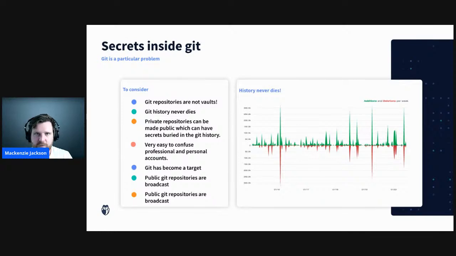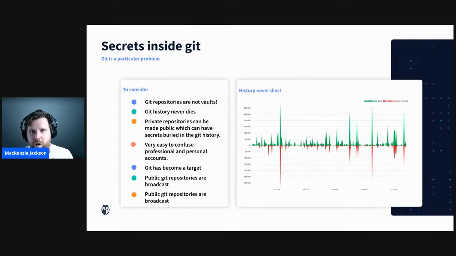And then the last point before I move on is when we think about public Git repositories, particularly in cloud hosts like GitHub, we intellectually know that if we have something that's public, then anyone can view it. You can go to the URL or you can search for it and it will come up. But what we don't often understand is that it's not just public, it's actually broadcast. You see, GitHub has a public API. Every commit that's made that's public, every time a repository is made open source, it's broadcast in the public GitHub API. And this means that while I don't need to find your repository and search through it, I can just monitor that steady flow of information.